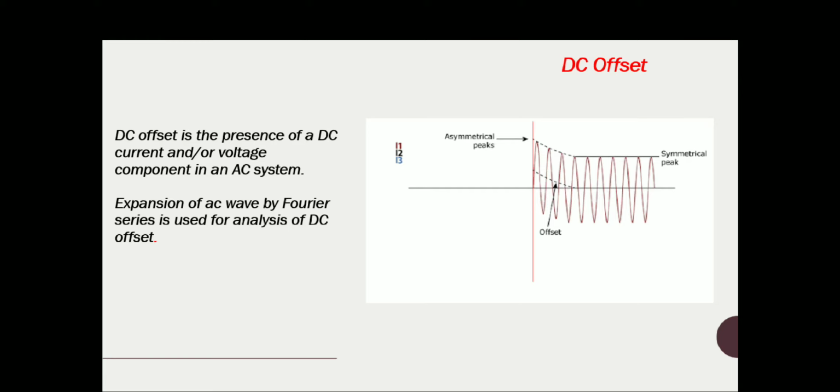Hence your waveform shape is distorted. You can see one waveform with a DC offset. This kind of waveform you might have studied in alternator transients and subtransient periods. So this is an example of DC offset.